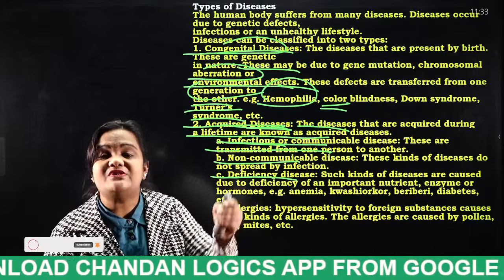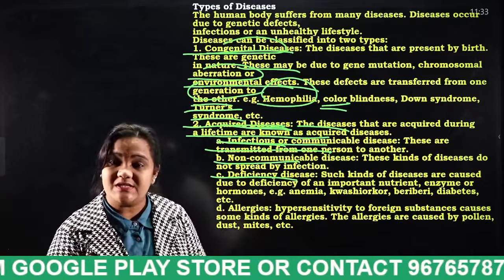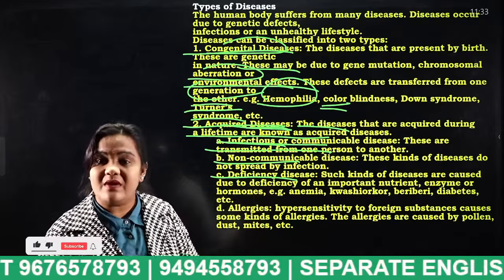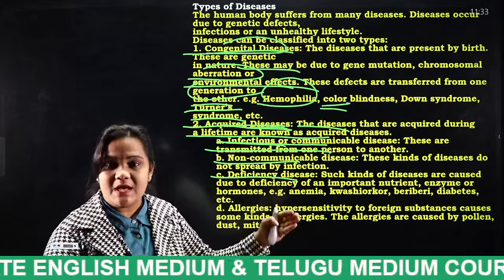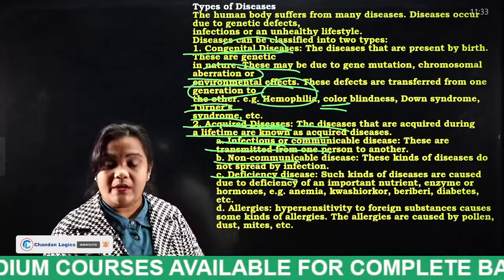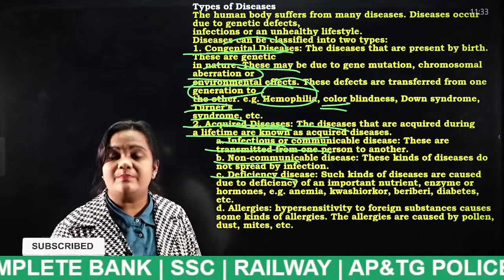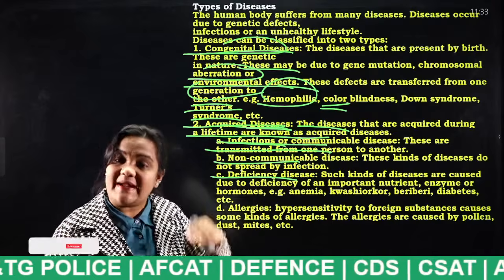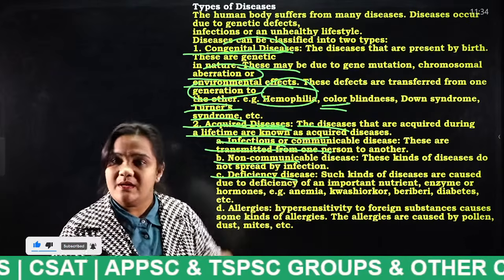Similarly, if a child is suffering from protein deficiency, that child will suffer from kwashiorkor. If a child is suffering from malnutrition, not only proteins but also carbohydrates, fats, lipids, what type of disease will that kid face? Marasmus. Only protein deficiency means kwashiorkor, all the nutrients deficiency means marasmus. So remember the difference. Even if there is any deficiency of either vitamins or proteins or carbohydrates, diseases will occur.